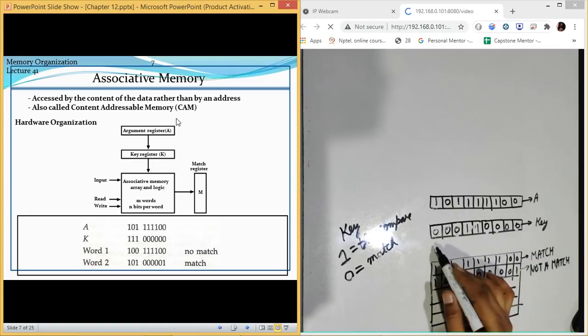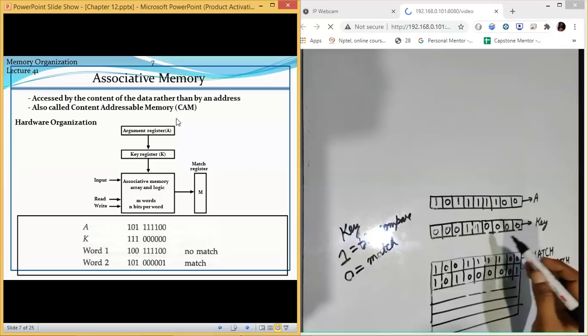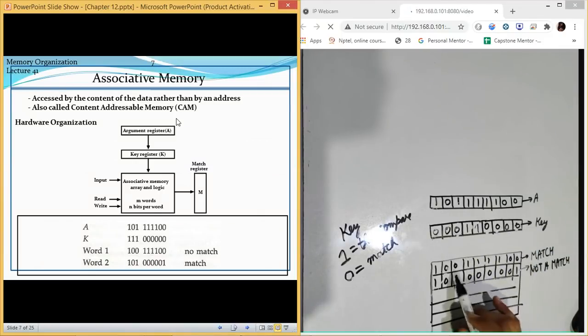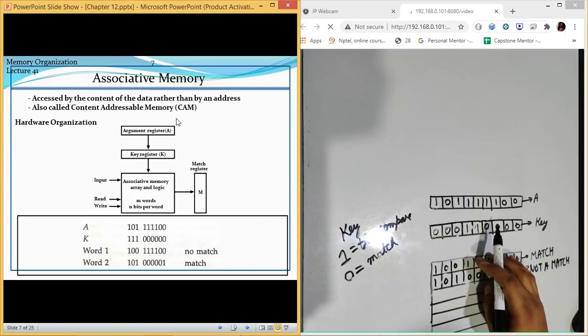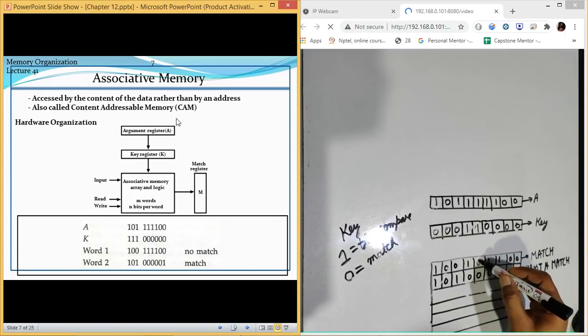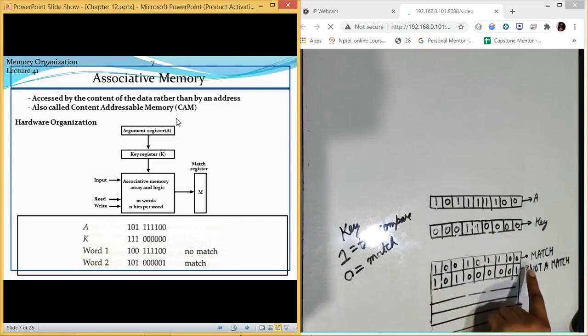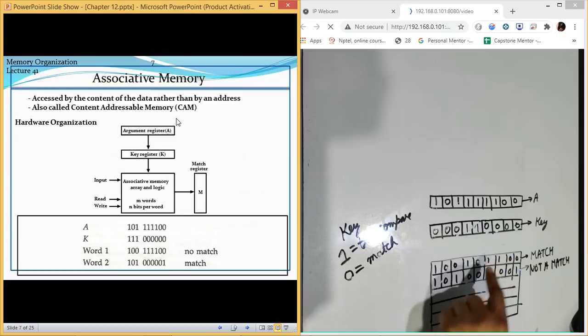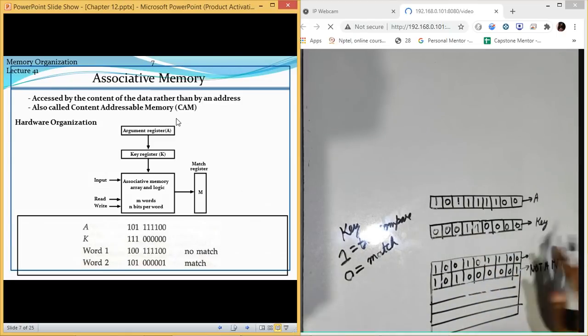Like in this case, this is 0, all these values are compared and they are matching, so then only a match resultant can be found. If there is a single bit which is not matching, like in this case, if this value is 0 and other values are 1, so even though out of 9, 8 bits are matching, still it will be considered as not a match. Now the reason is one value out of 9 is not matching.